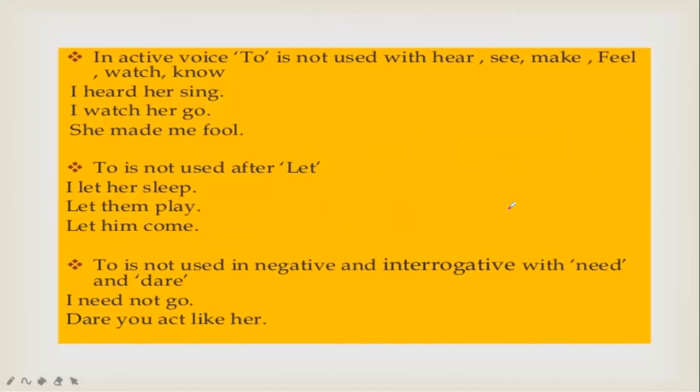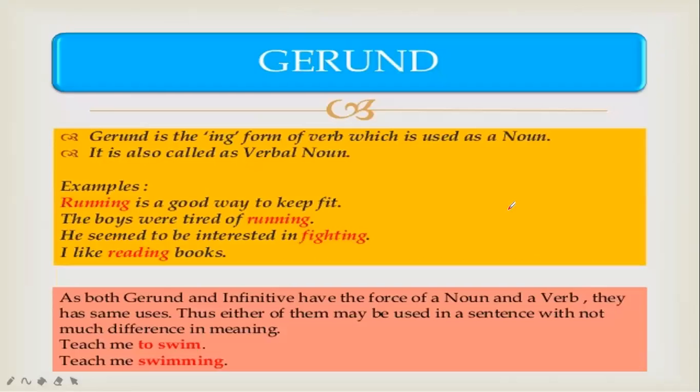I heard her sing. I watched her go. She made me fool. "To" is not used after let. I let her sleep. Let them play. Let him come. "To" is not used in negative and interrogative with need and dare. I need not go. Dare you act like her?